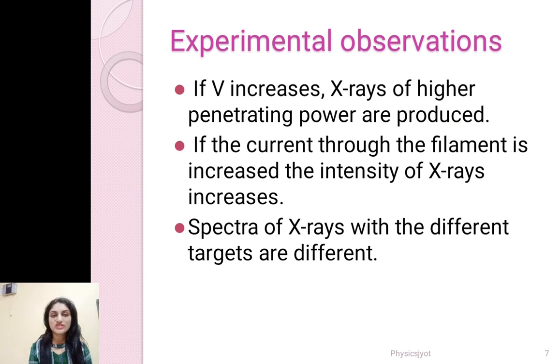Just now we have seen the experimental setup for production of X-rays. Now let us talk about the experimental observations. If we increase the accelerating potential V, which we supply between anode and cathode, then X-rays of higher penetrating power are produced. If the current through the filament is increased, the intensity of X-rays increases, because more and more electrons will be emitted. And spectra of X-rays with different targets are different.